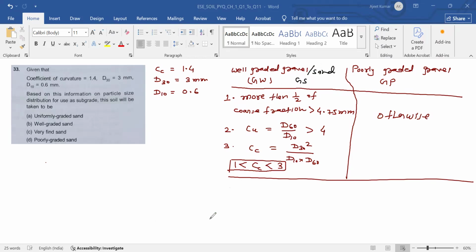Very sorry, this is well graded sand, SW. So this ratio will be greater than 6, and this number is less than 4.75 mm.